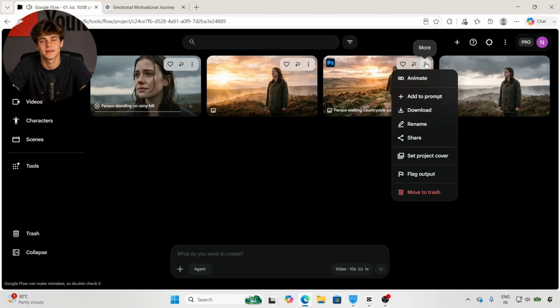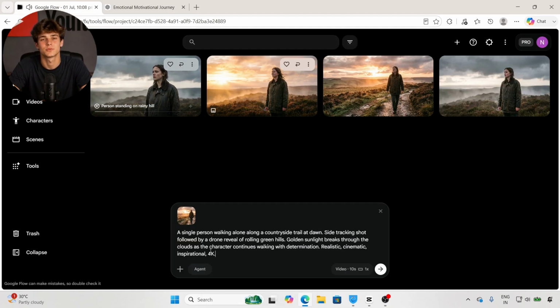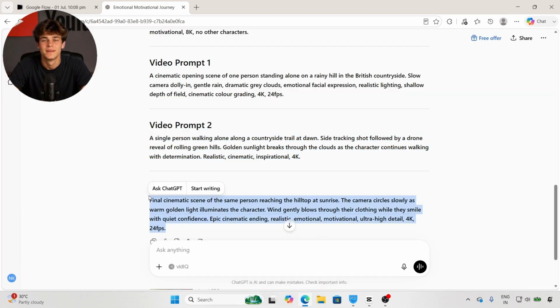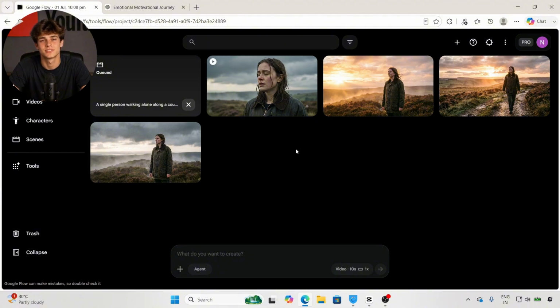Open the next image, click the 3 dots, choose Add to Prompt section, paste the corresponding video prompt, select Video Mode, and click Run. There are no extra steps. The process stays exactly the same from beginning to end.